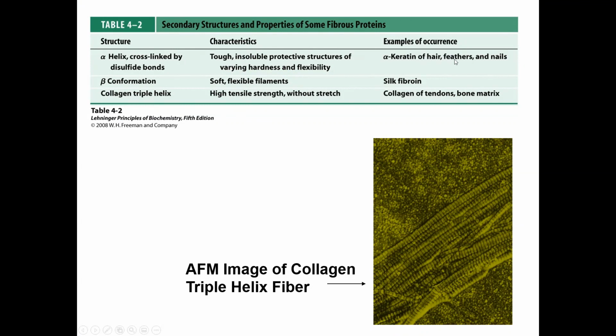This protein is found in hair, feathers, and nails. Beta conformation structures are typically found in silk, for example. I'll show you the structure of that. And then, of course, you have the unique triple helical structure of collagen. Collagen is found in the tendons and bone matrix and your hair, your skin.